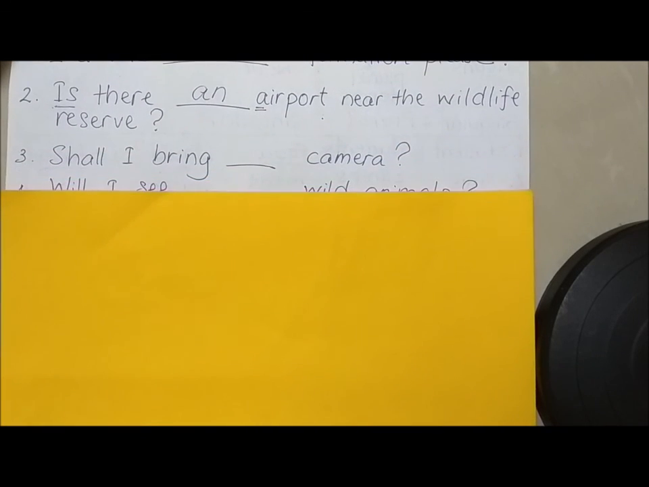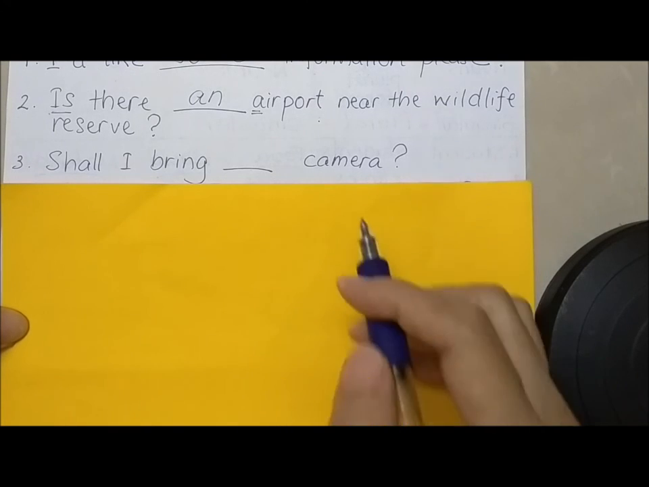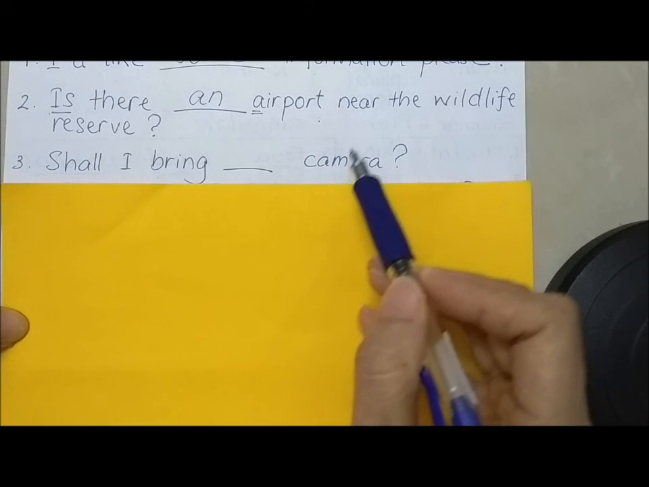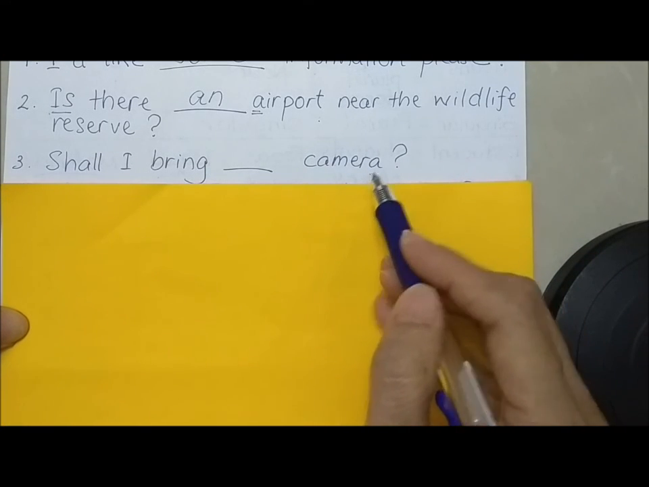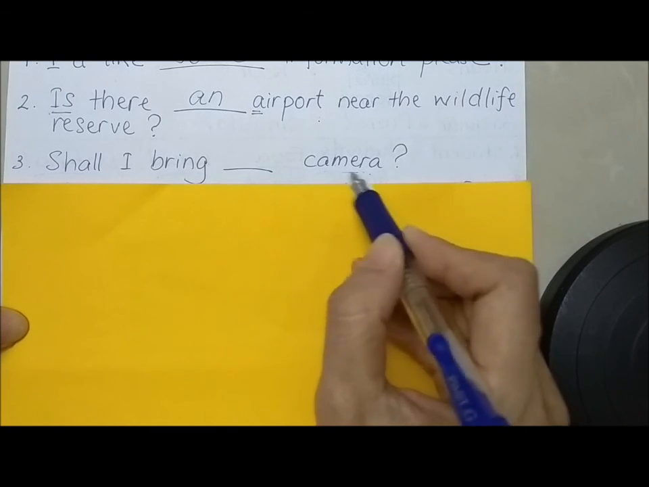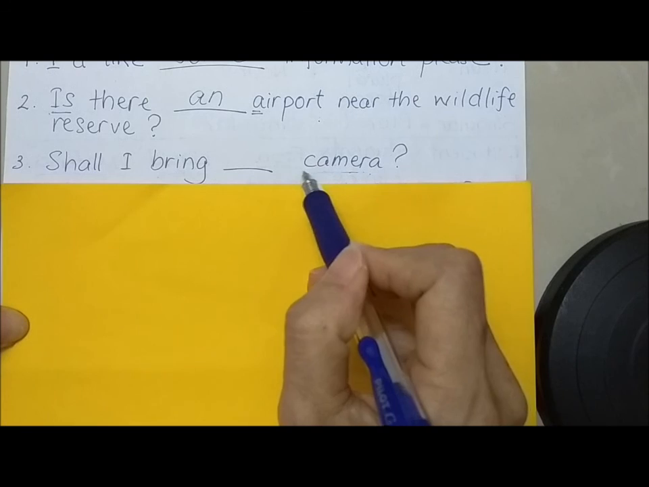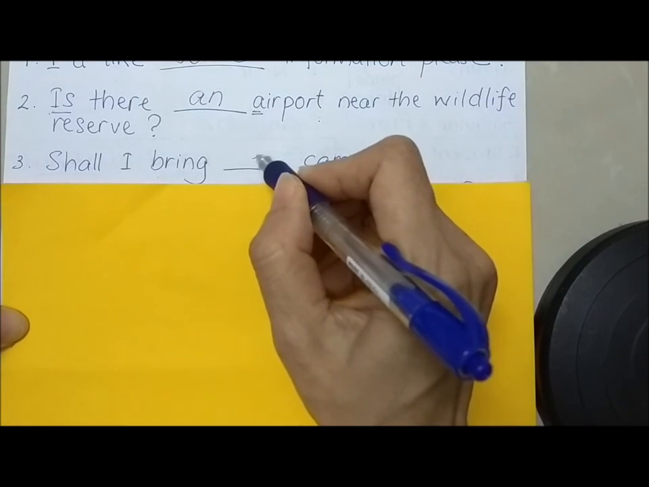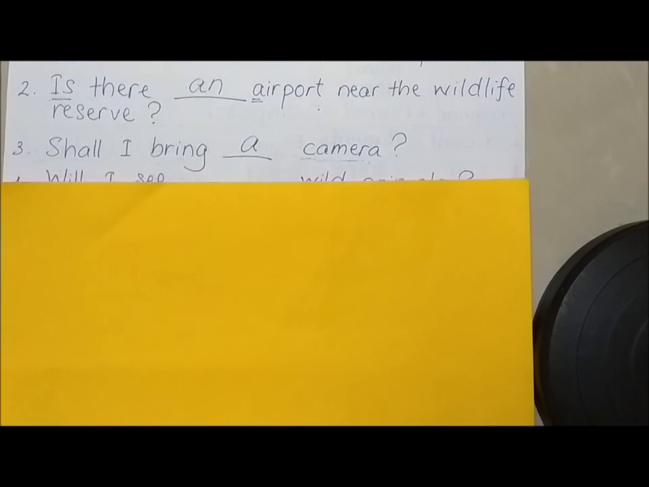Let's go to the next question here. Alright, shall I bring camera? Again, this is very similar to question 2. It's an affirmative question, and this is countable. So a or an, there is no vowel sound here. It's a C. So shall I bring a camera? Next.